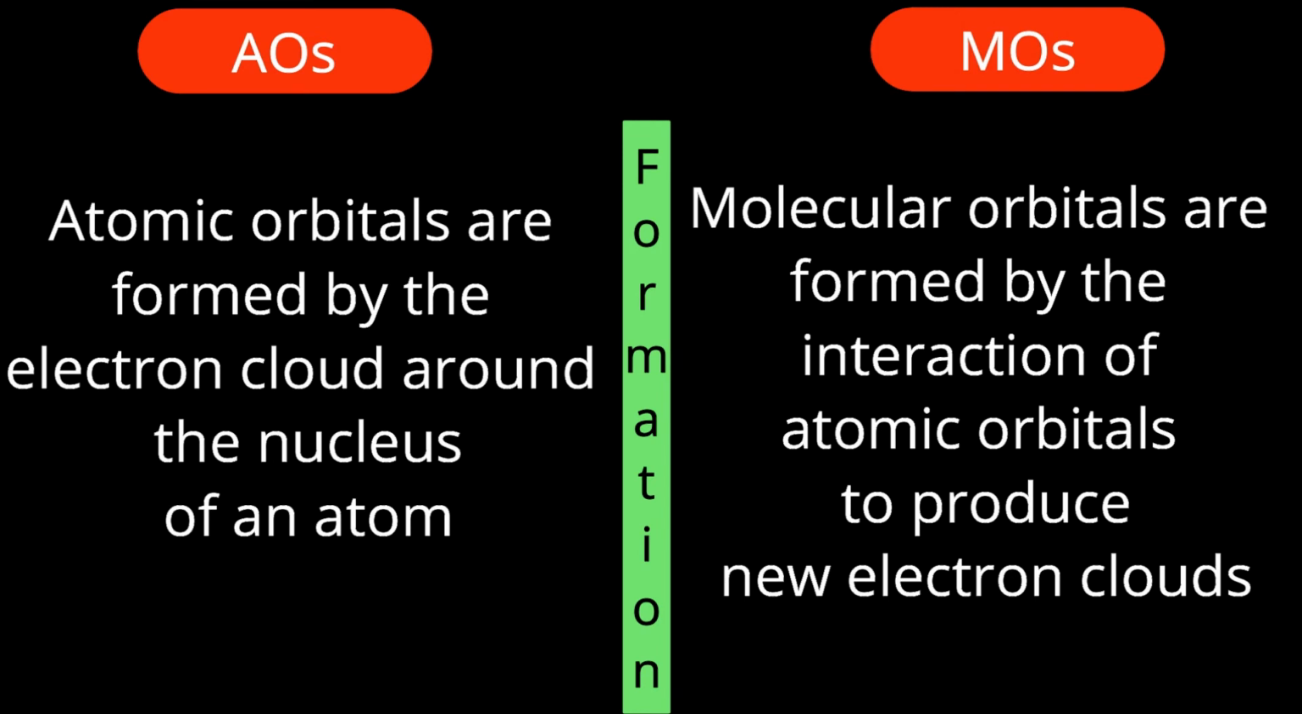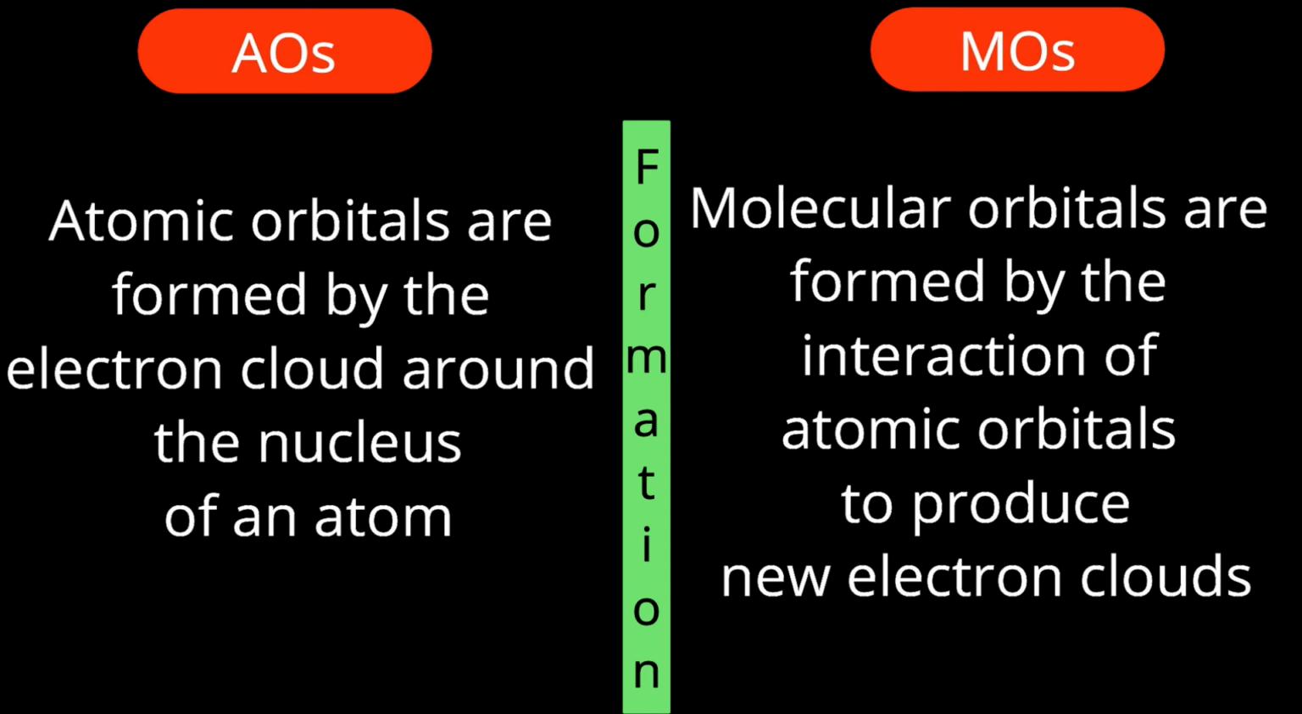These are the atomic orbitals, and whatever the lobes or whatever the shape of the orbital we represent, that is an electron cloud. What about the molecular orbitals? They result from atomic orbitals. They result due to interaction between atomic orbitals.